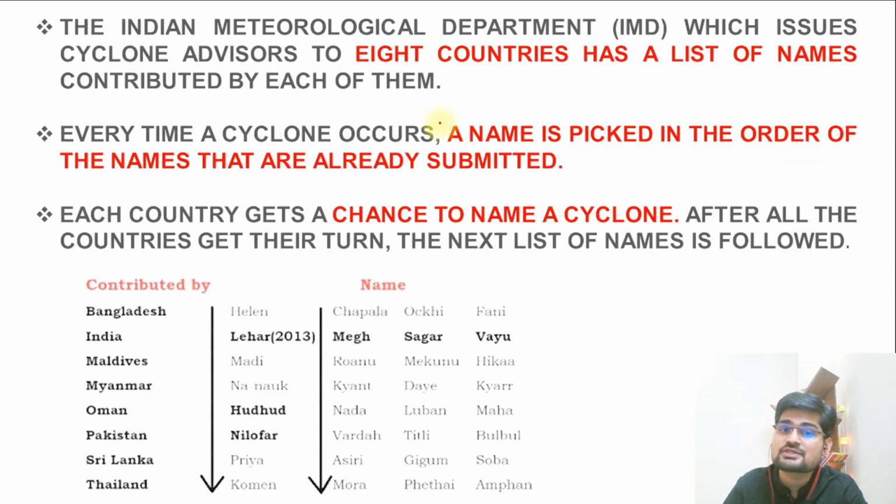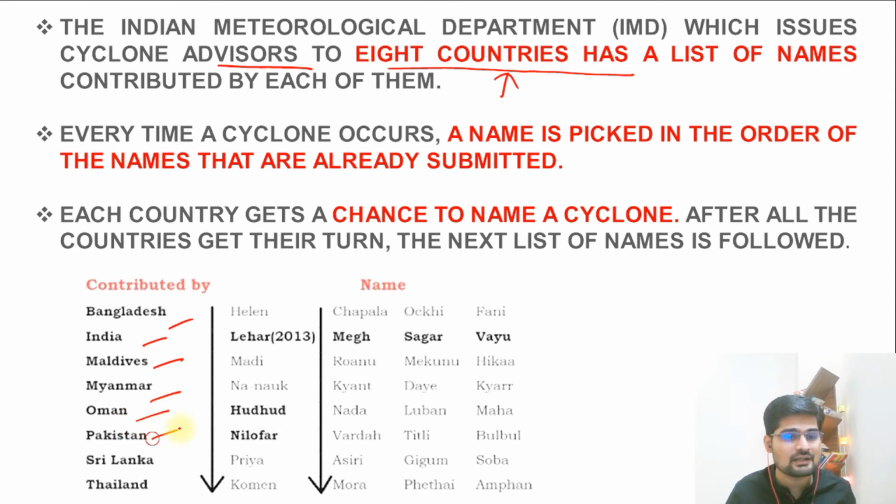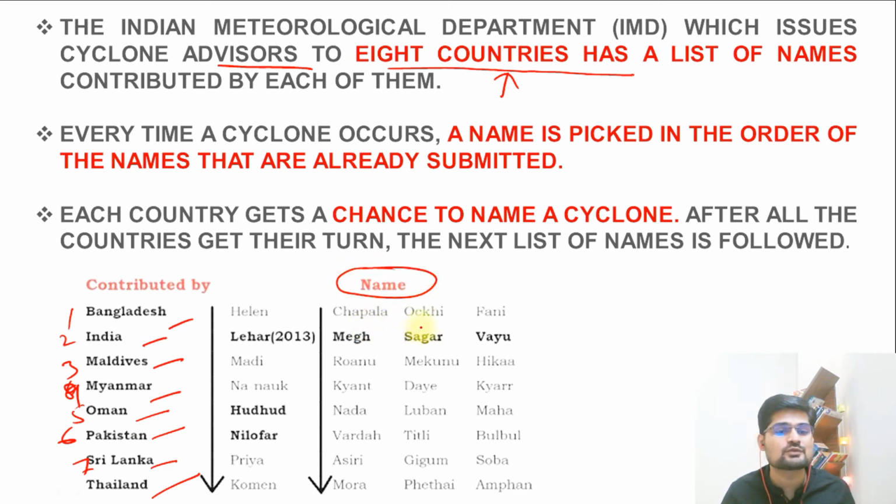Now, the Indian Meteorological Department, the IMD as we know, issues cyclone advisories to 8 countries. Remember, this region has 8 countries: Bangladesh, India, Maldives, Myanmar, Oman, Pakistan, Sri Lanka and Thailand. These are the country names that you need to remember here. So what do these 8 nations do? They give their respective names. India contributes a name, Bangladesh gives a name, Pakistan gives a name, Myanmar gives a name.